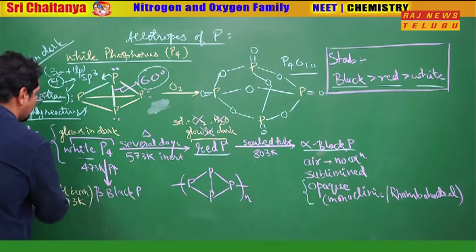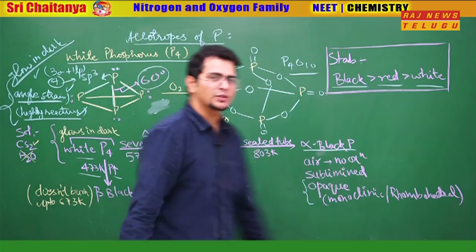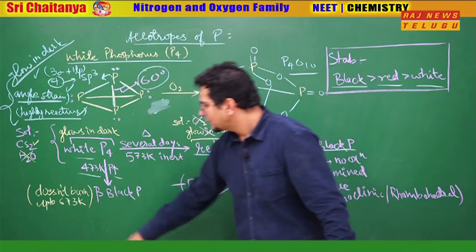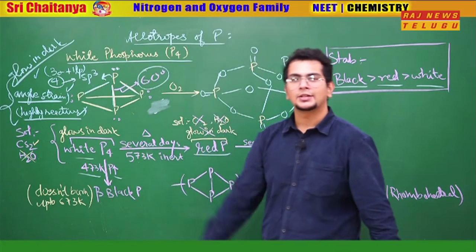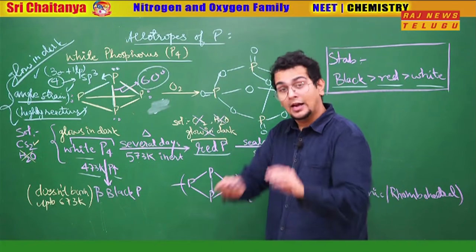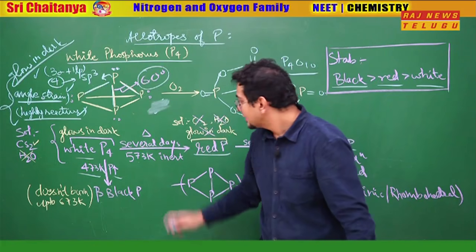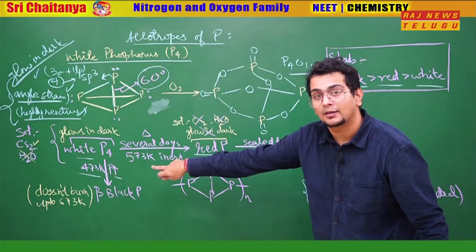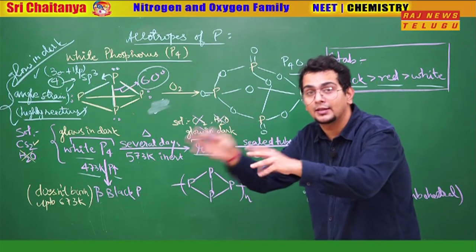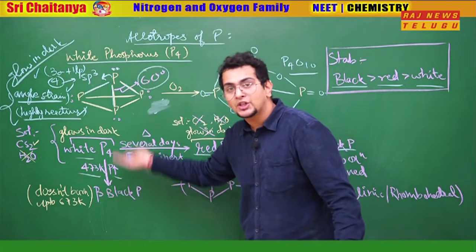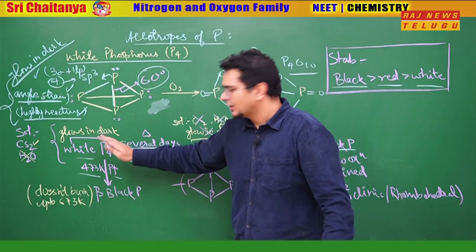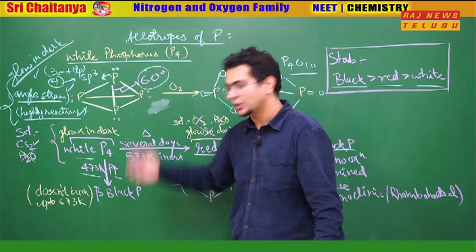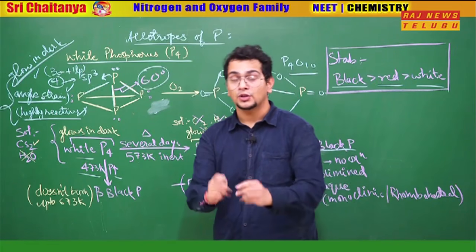Next, if you take white phosphorus at 473 Kelvin at high pressure, another type of black phosphorus, beta black, comes. And this beta black phosphorus doesn't burn up to 673 Kelvin, and after that it can burn. That means taking a temperature of 803 Kelvin is not a good idea to prepare beta black, because it will burn after 673. So what do we do? We increase the pressure, and at a lower temperature but higher pressure, after reaction of white phosphorus, you can get the beta black phosphorus.